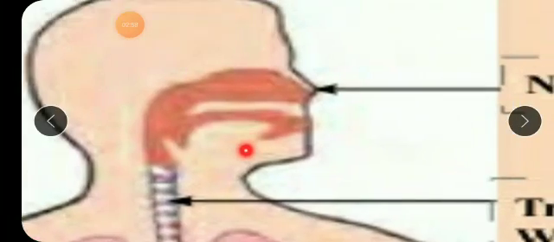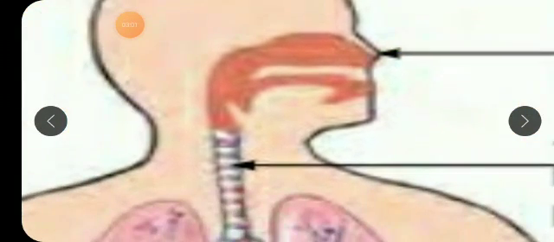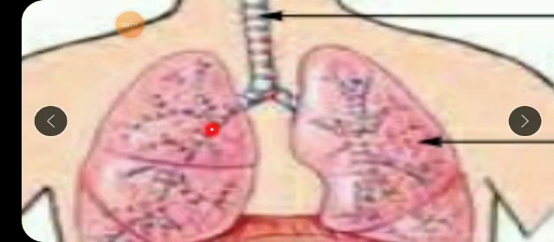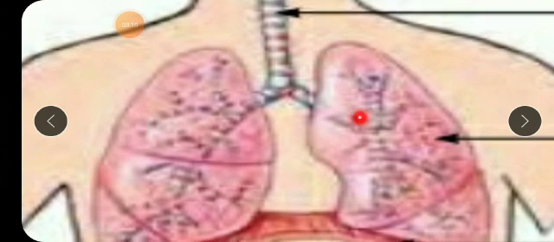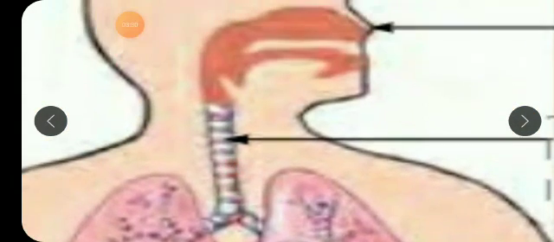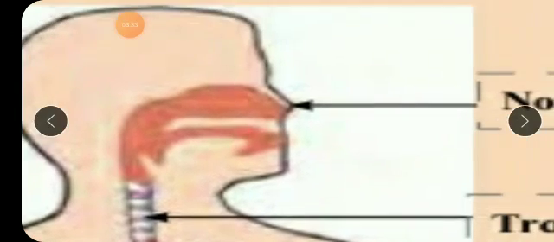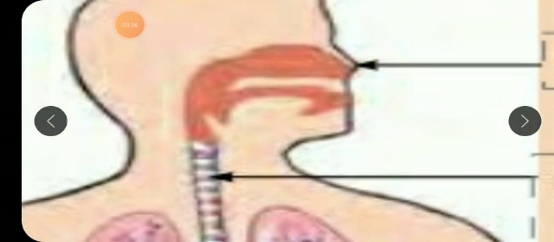See, when we breathe in, the oxygen enters the nose. From nose it goes into the windpipe or trachea. From trachea it goes deep inside the lungs. But of course, when it enters into the lungs, this oxygen enters into this alveoli or air sacs, air pockets, and from here it is supplied to all different parts of the body. And at the same time, when we breathe out, the carbon dioxide which is collected from all different parts of the body, it goes into the lungs, into this same alveoli, from the alveoli again into this windpipe, trachea, and finally it goes out of the nose. Carbon dioxide, it is thrown out through the nose. Okay, this is the whole system. This is how the exchange of gases takes place.